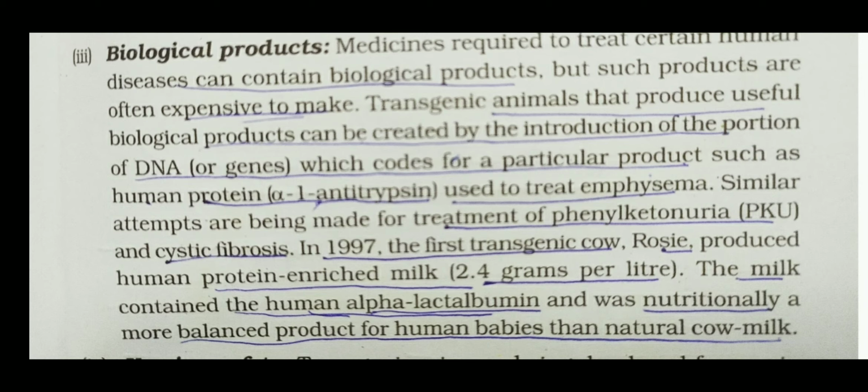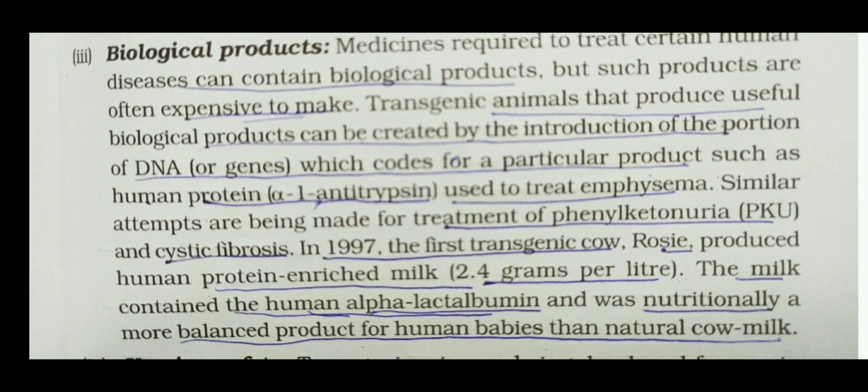So the transgenic cow Rosie is very useful as compared to our natural cow, because natural cow milk has very low nutritive value, but the transgenic cow Rosie has more alpha lactalbumin. So the biological products which we obtain from transgenic animals are very useful for the welfare of human beings.